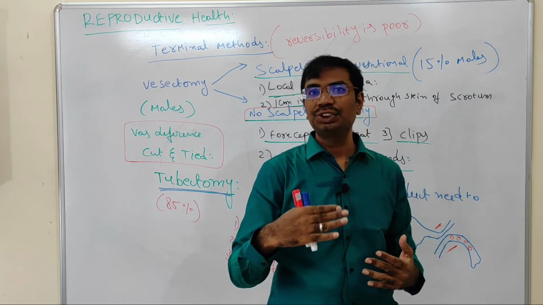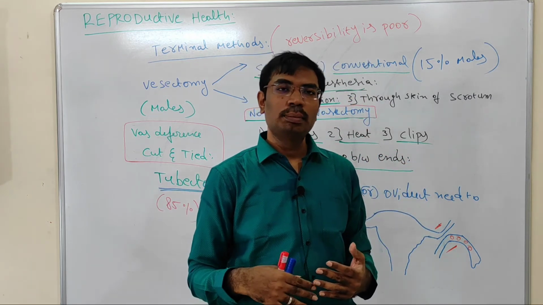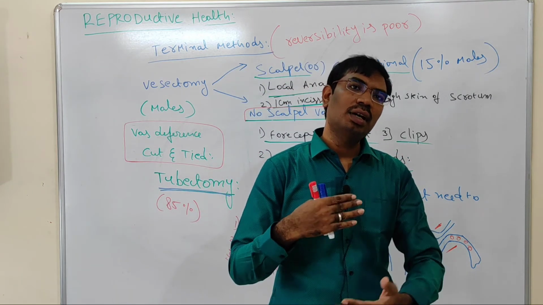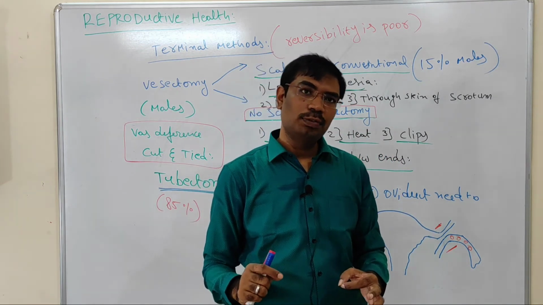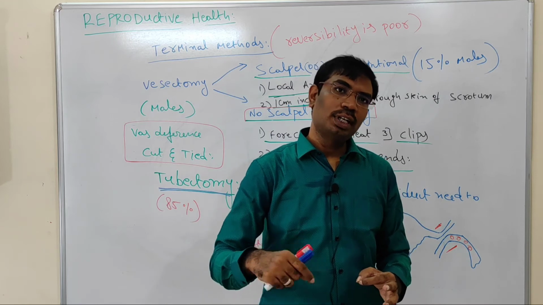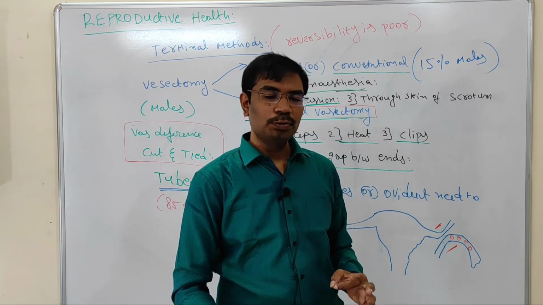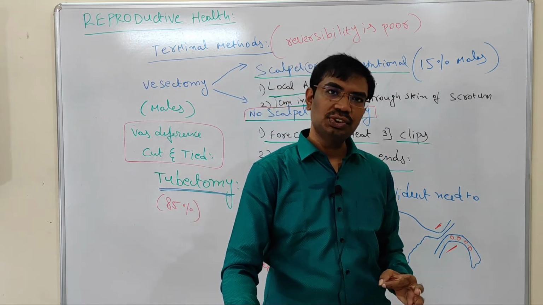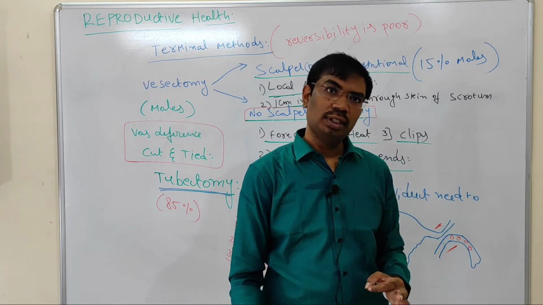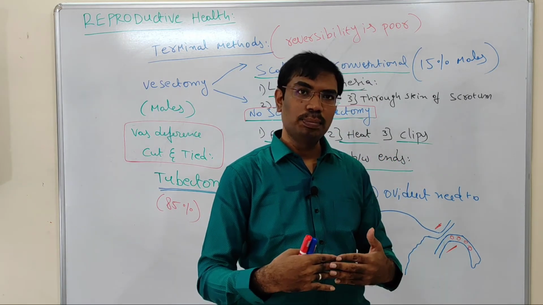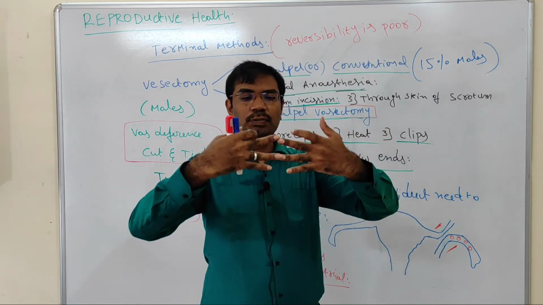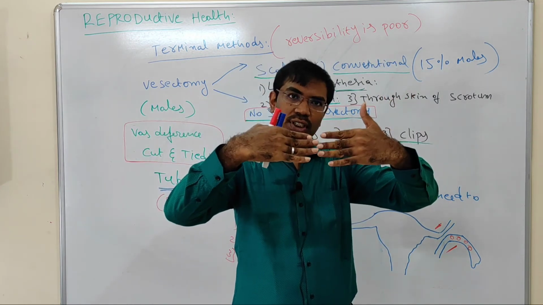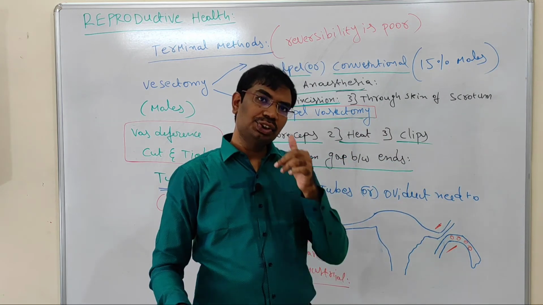But the success of the surgery is very low. Because of that, mostly they may not get pregnancy, but some chance is there.